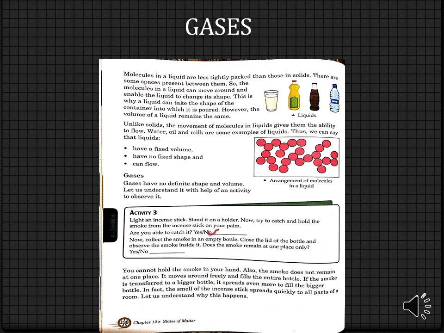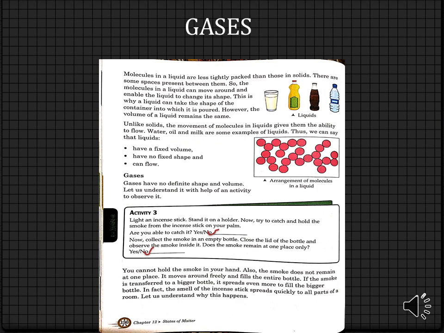Now collect the smoke in an empty bottle. Close the lid of the bottle and observe the smoke inside it. Does the smoke remain at one place only? No. It will move inside the bottle. Okay, so now after a pause, we are back. We have discussed the third activity and now we are going to explain it. You cannot hold the smoke in your hand. Can you? No.